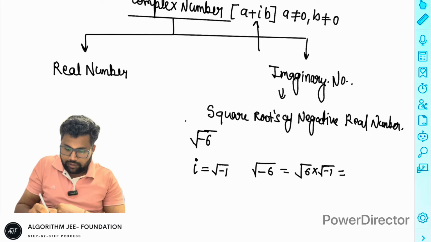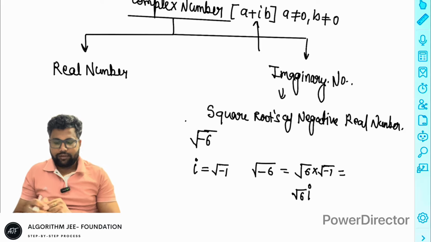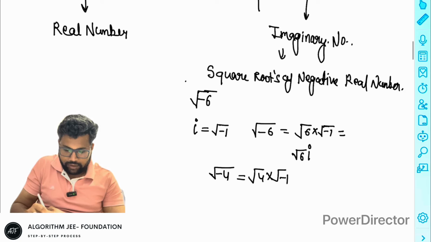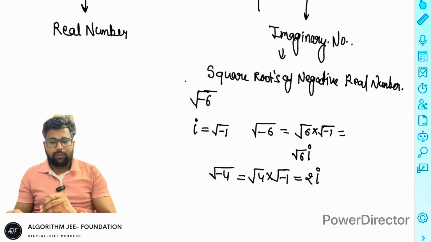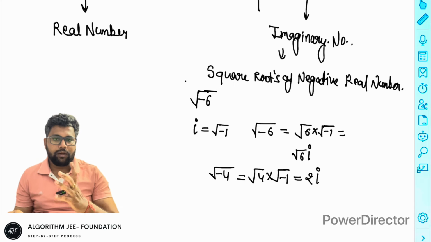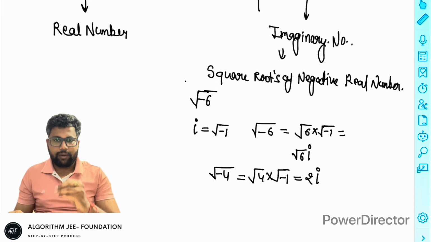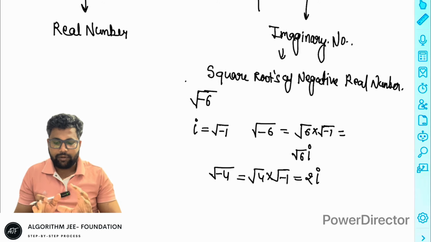The name is root 6, after that use iota. Same like this, suppose minus 4: minus 4 represents 4 into minus 1, that is 2 iota. So the name is imaginary number. Any number multiplied by iota and expressed in terms of iota is called an imaginary number.